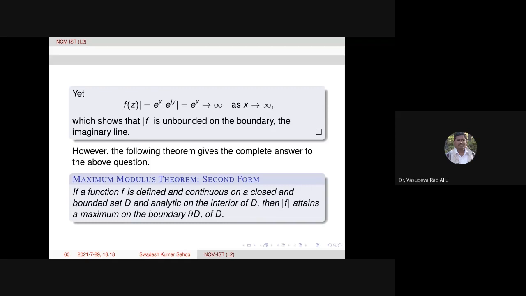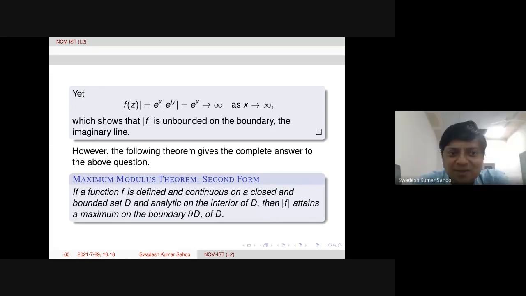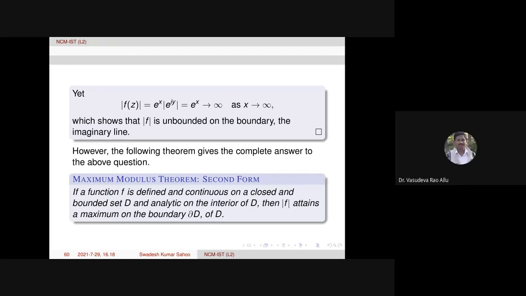Yeah, anything is fine, right? So if you don't consider the boundedness of the domain, the theorem fails. That's what the speaker wants to say. His question is about this statement: modulus of f is unbounded on the boundary. Yeah, I think it's a good point. Unbounded in the real part of z greater than 0, that's fine.